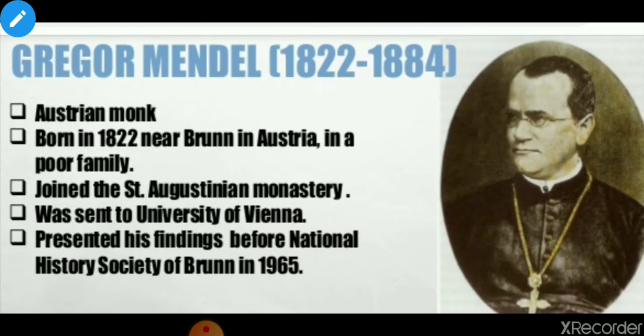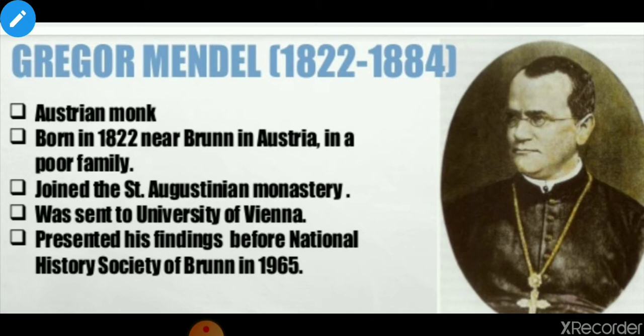So the topic is we are starting from the history about Gregor John Mendel, and he was an Austrian monk. He was born in 1822 near Brunn in Austria in a poor family and joined the St. Augustine monastery. He was sent to University of Vienna to study,